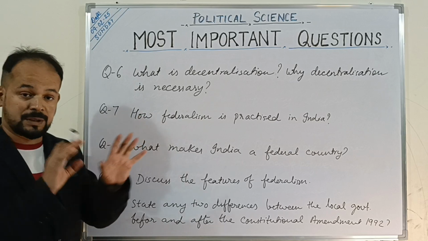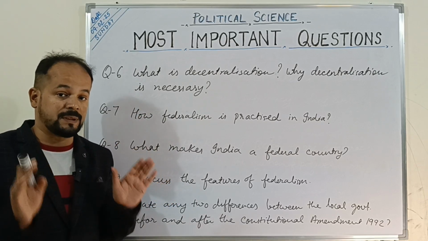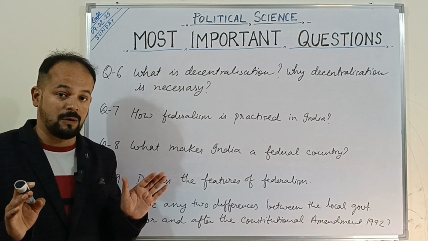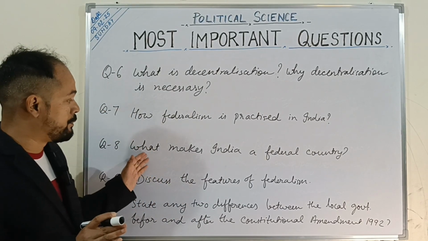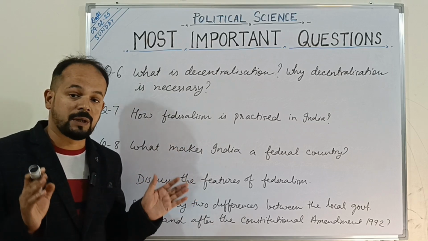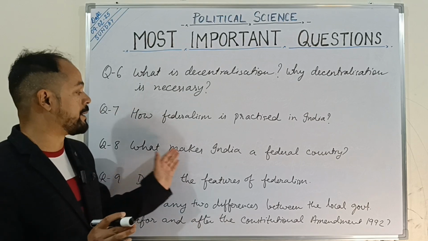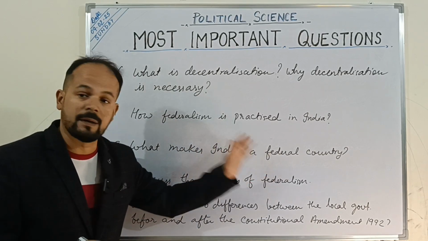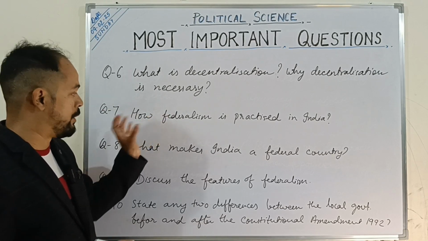Though we haven't used the term federal anywhere in the constitution, we are called a union of states. Okay, we are called a union of states. And in the next question, we have to talk about all those arrangements, the legal arrangements, the constitutional arrangements, or whatever arrangement that we have in our country that make our country a federal country, right? So first, let me tell you federalism, how it is practiced.